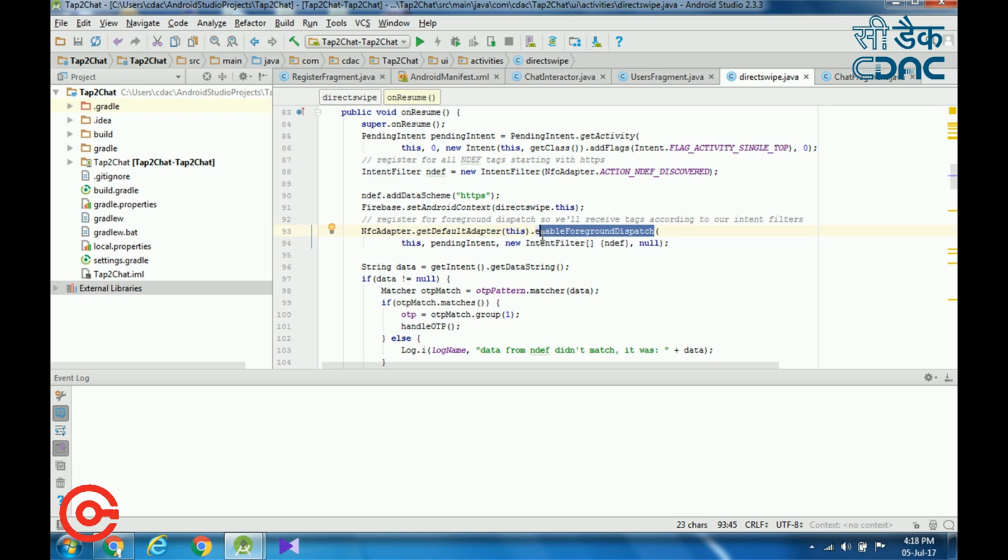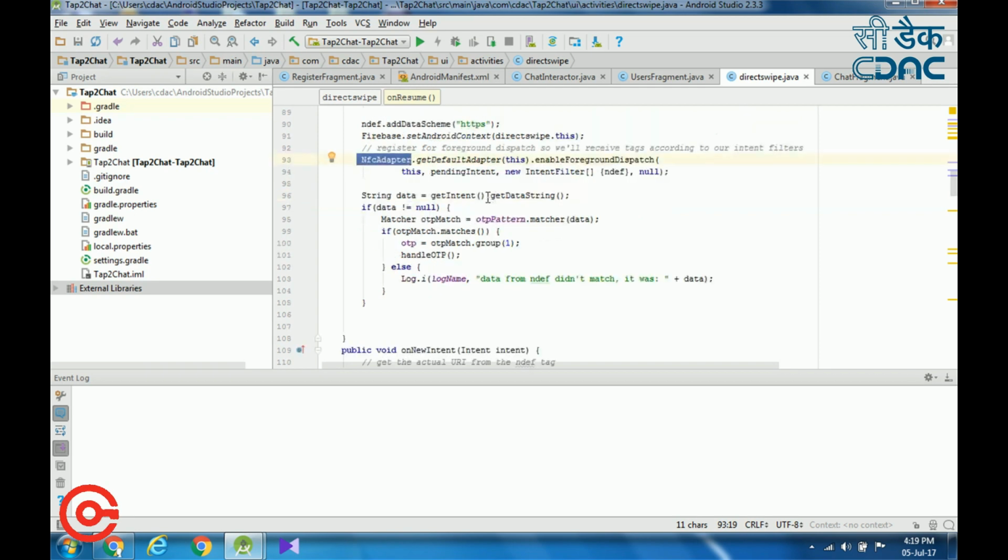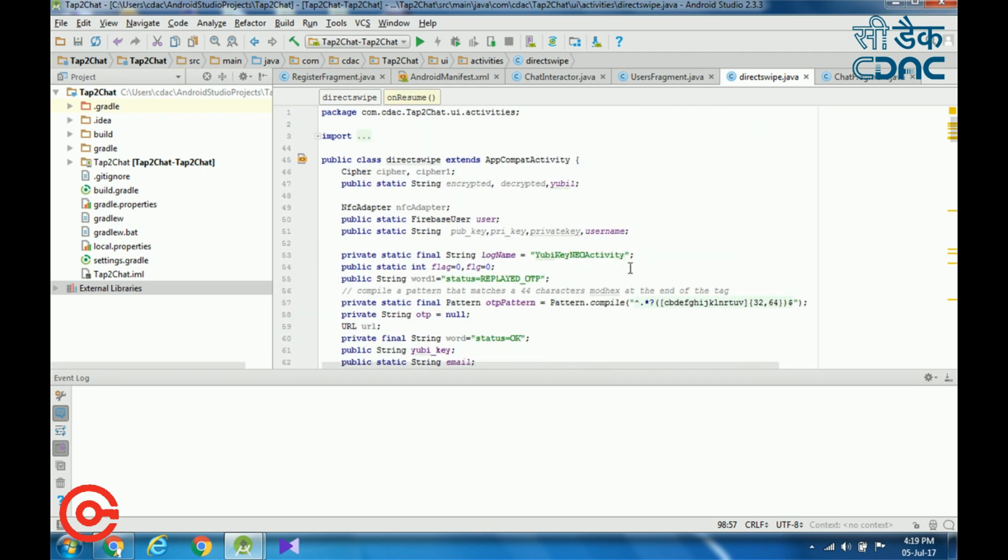So for this I am using the enableForegroundDispatch event and I am assigning it to the adapter. Now in the intent we have the data which is from the NFC. So we are assigning it into the data, and now we are matching it with the OTP pattern. If that data is equivalent to the particular pattern which we declared in the variable section, that is OTP pattern.